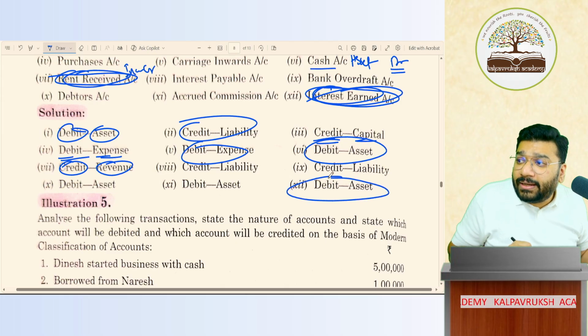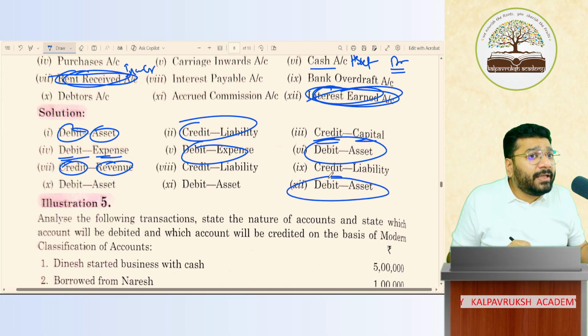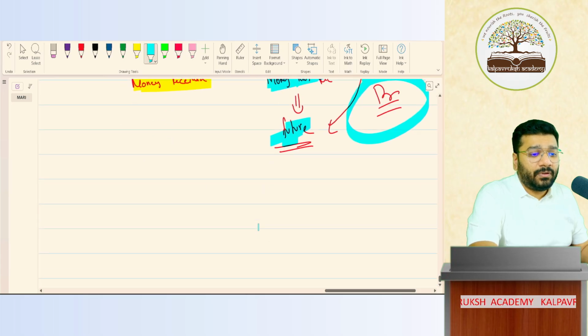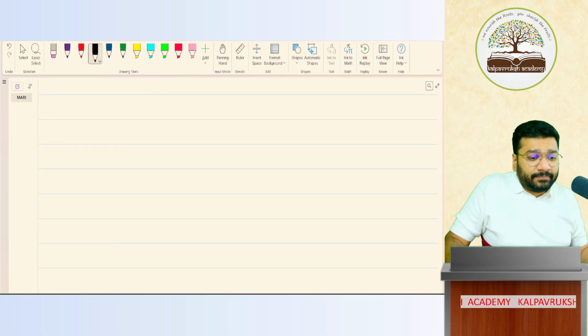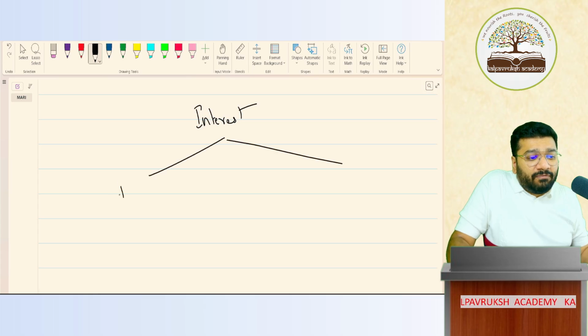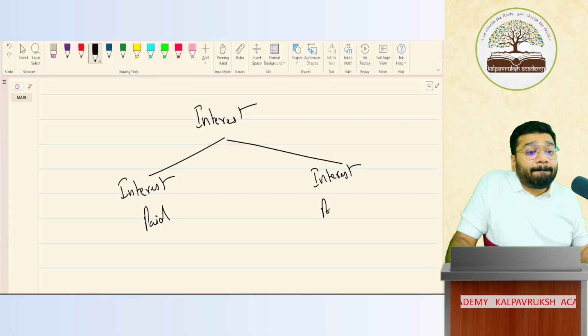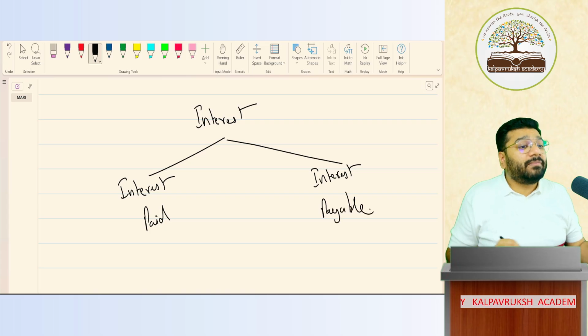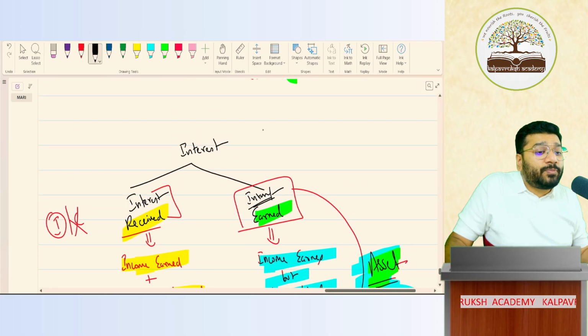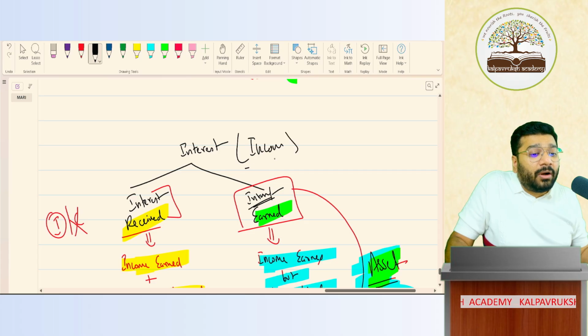Got it, not got it? Clear or not clear? Online people, clear or not clear? Yes, sir. The same way, next is interest. Again, two parts. One is interest paid. Second is interest payable. So this is from whose point of view? Expenditure point of view. This interest was from whose point of view? Income viewpoint. Got it, not got it?